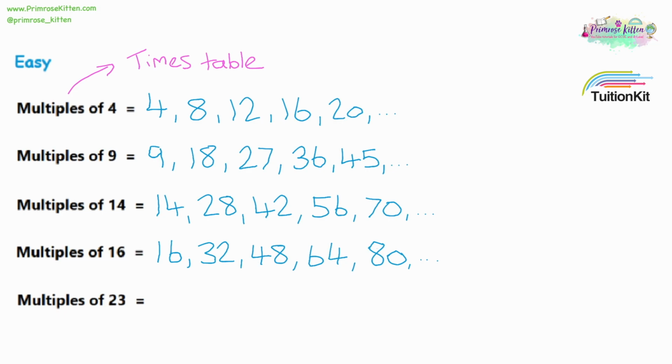Finally, we're looking at the multiples of 23, or the 23 times table. So let's add on 20 and add on 3 each time. So 23 plus 20 is 43, plus 3 is 46. 46 plus 20 is 66, plus the 3 is 69. 69 plus 20 is 89, plus the 3 would be 92, and 92 plus 20 is 112, plus 3 is 115, and again we have our first 5, so we're going to stop.